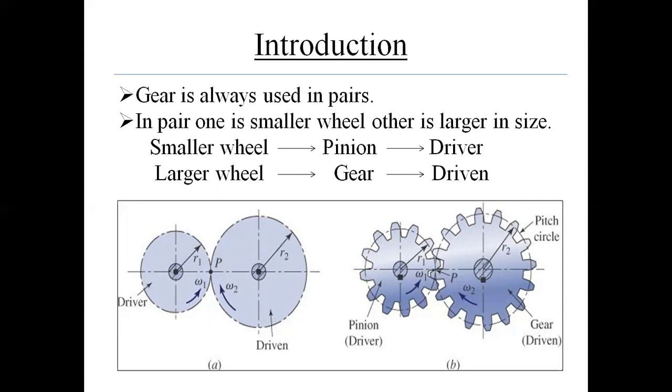Pinion is meshed with another wheel which is larger in size and it is called as a gear, and it is getting power from pinion, so it is called as driven. So in gear pair, smaller wheel is a pinion and larger wheel is gear.